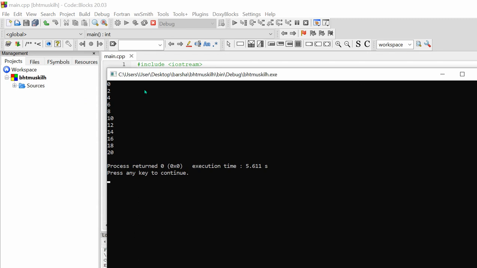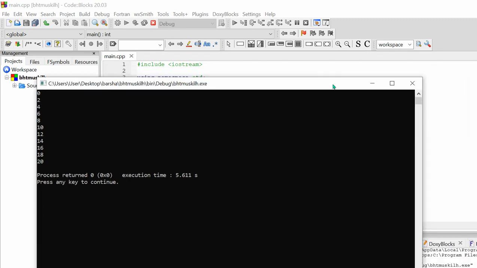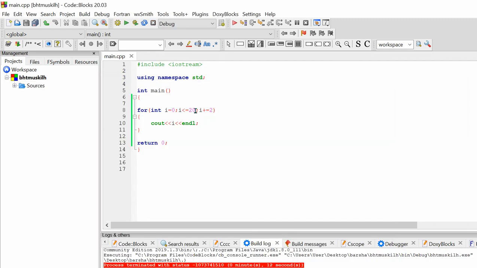See, 0, 2, 4, 6 till 20 it is getting printed. So likewise you can print any series, okay? So let's practice the for loop more for various series, and then we will also learn about the nested for loop.